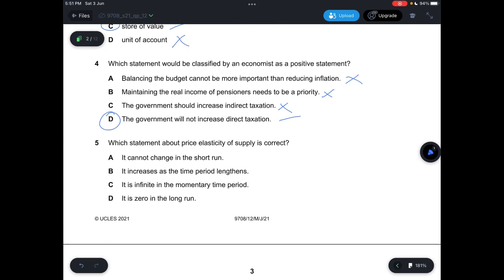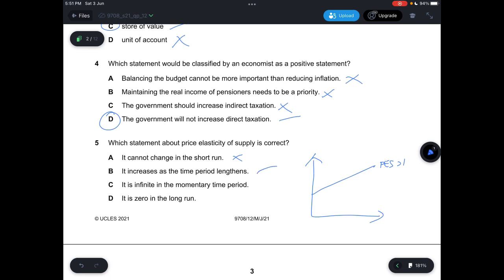And question 5, which statement about price elasticity of supply is correct? A, it says it cannot change in the short run. It actually can be changed in the short run, so it's not correct. And B, it says it increases as the time period lengthens, which is correct because, as you can see, let's say my supply curve is here. The PES would be more than 1, right? But it will increase as the time period lengthens. So yes, this is correct.